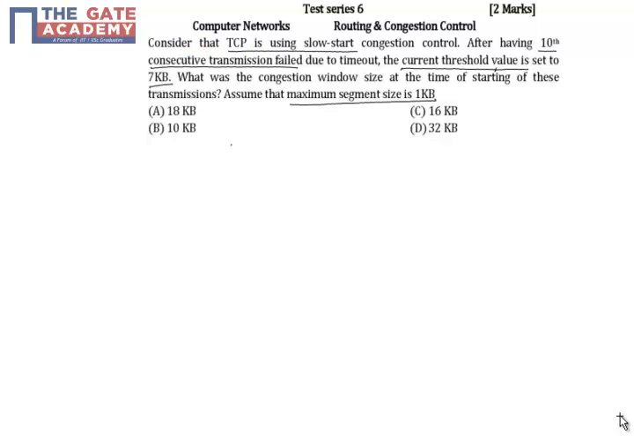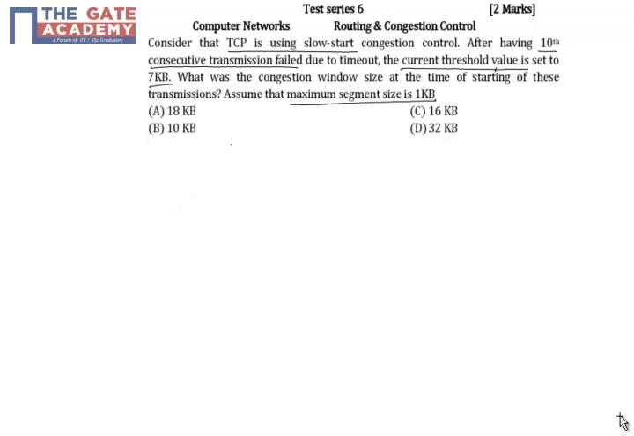Consider that TCP is using slow start congestion control. After having 10 consecutive transmission failed due to timeout, the current threshold value is set to 7 kb. What was the congestion window size at the time of starting of these transmissions? Assume that maximum segment size is 1 kb.